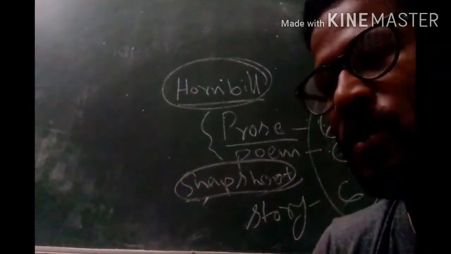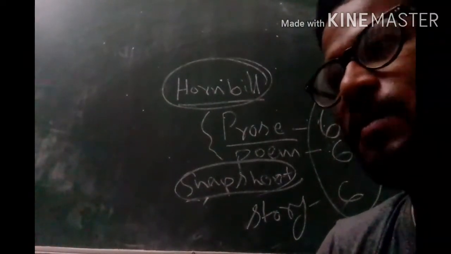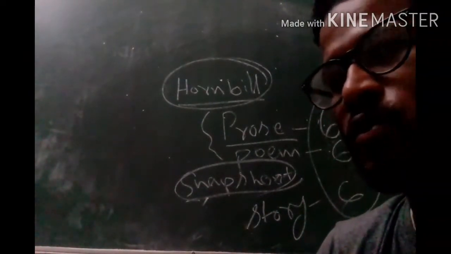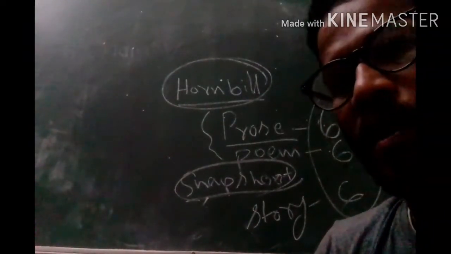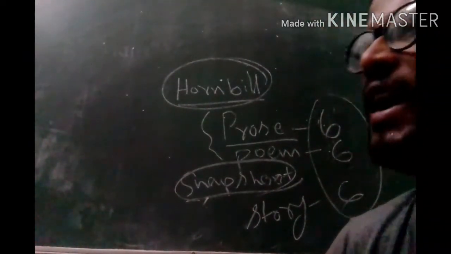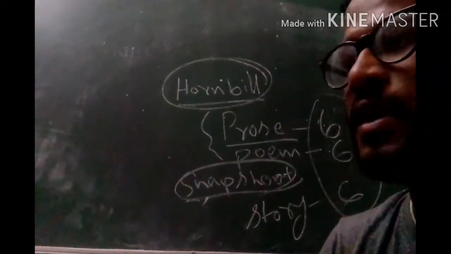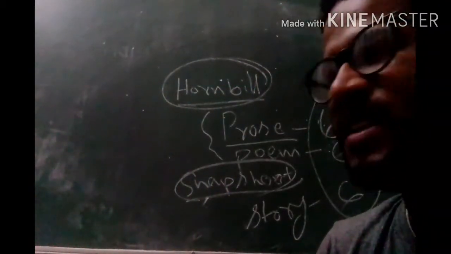Previously there were 2 mark questions in unseen passages, but this time only 1 mark questions. 20 questions will be there from 2 unseen passages, and that is also totally objective based. So total 60, and the remaining 20 marks will be from writing skill and grammar.